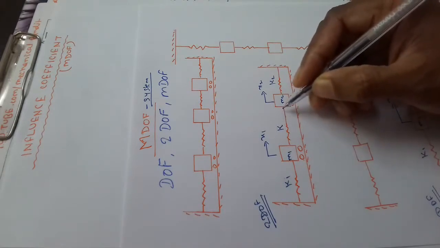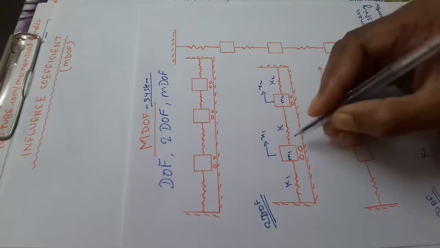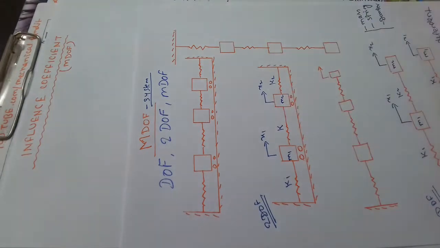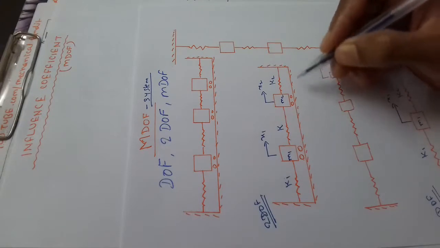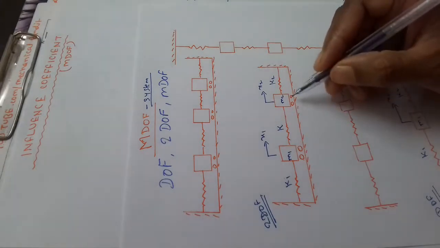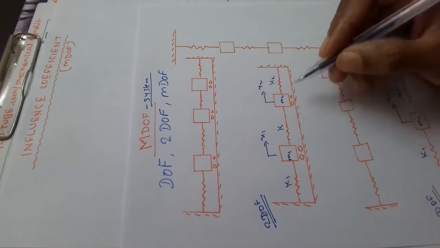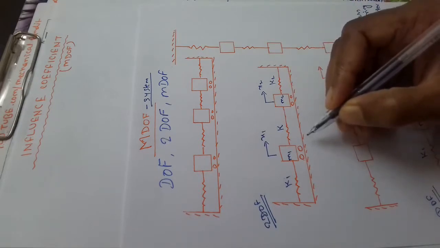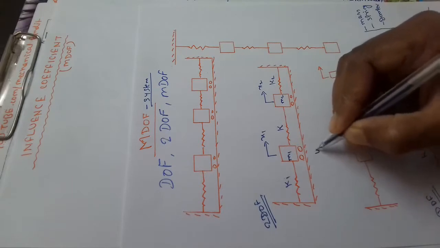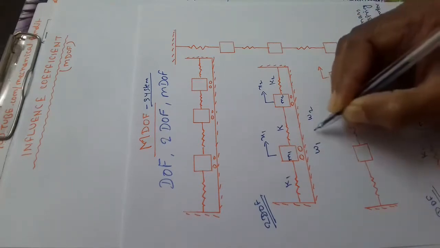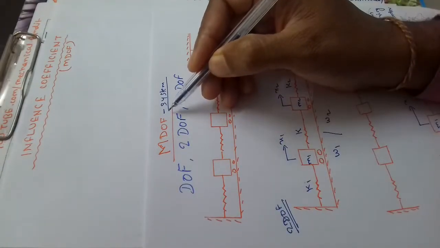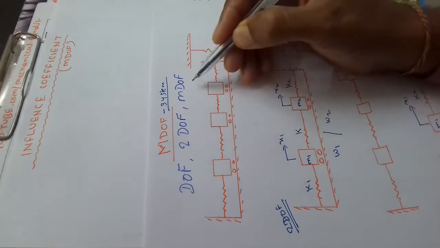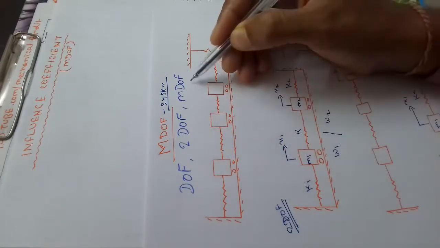So the system will have 2 equations of motion to find the 2 natural frequencies of the system. Sometimes non-harmonic motion of the masses makes the whole system complicated for the analysis. Since our topic is multi degree of freedom, but before starting multi degree of freedom I will discuss single degree of freedom, 2 degree of freedom and multi degree of freedom.